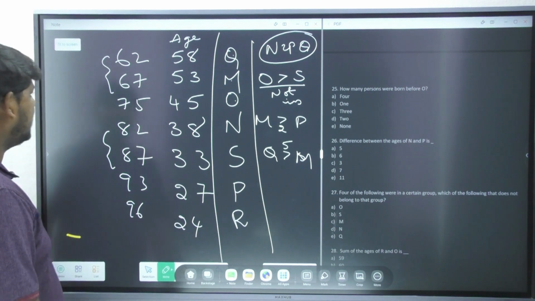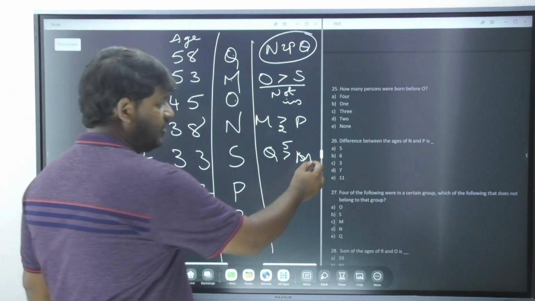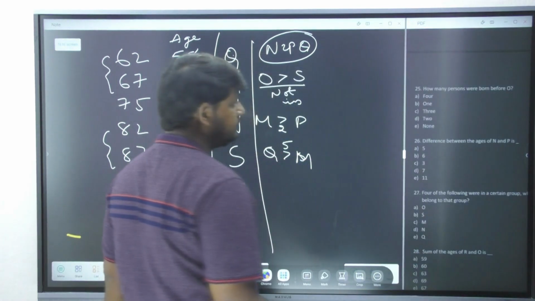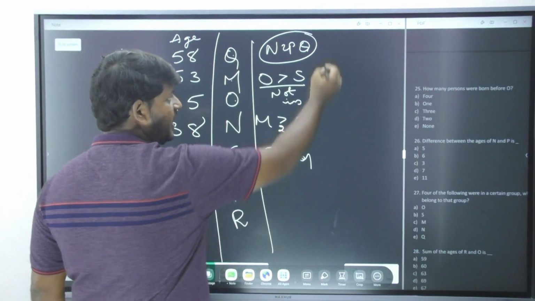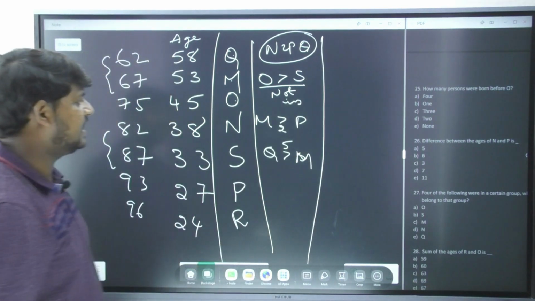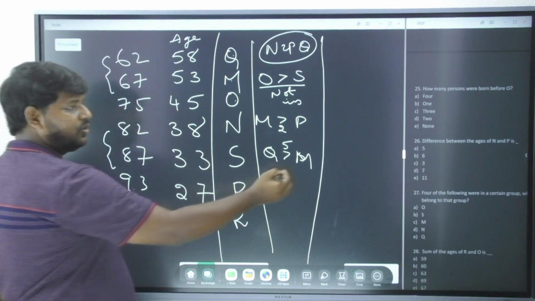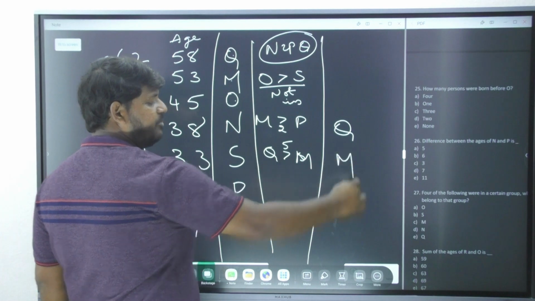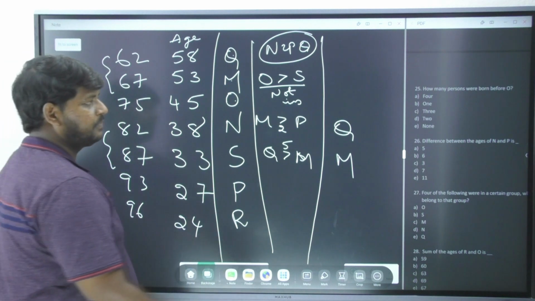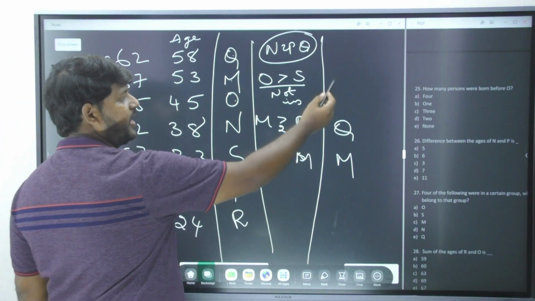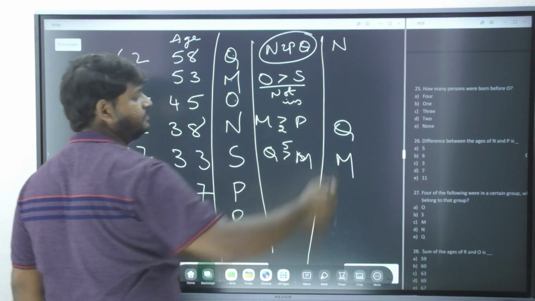Let us go with another possibility as well. If you allow me, I'll just show you. So let me go with another possibility. Now for an example, if I go Q and M over here, 2 persons should be there in between Q and as well as N. So 1 and 2, so here comes N.